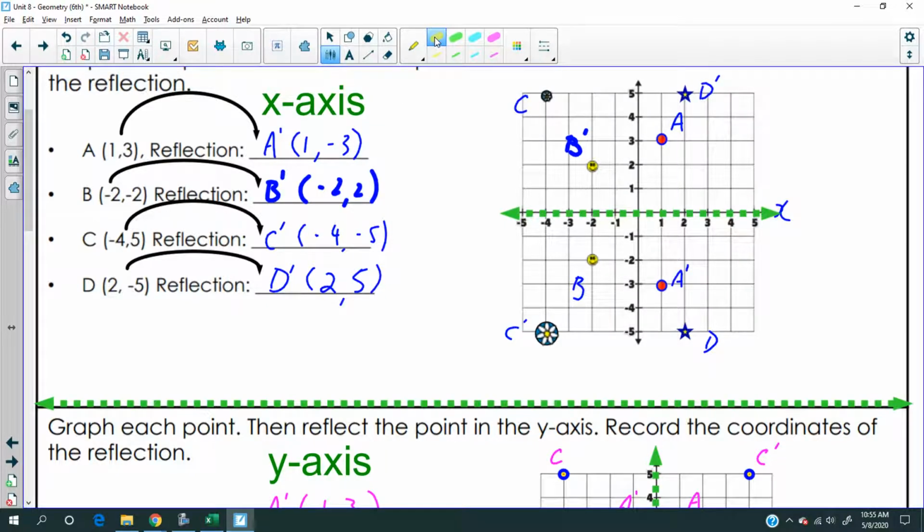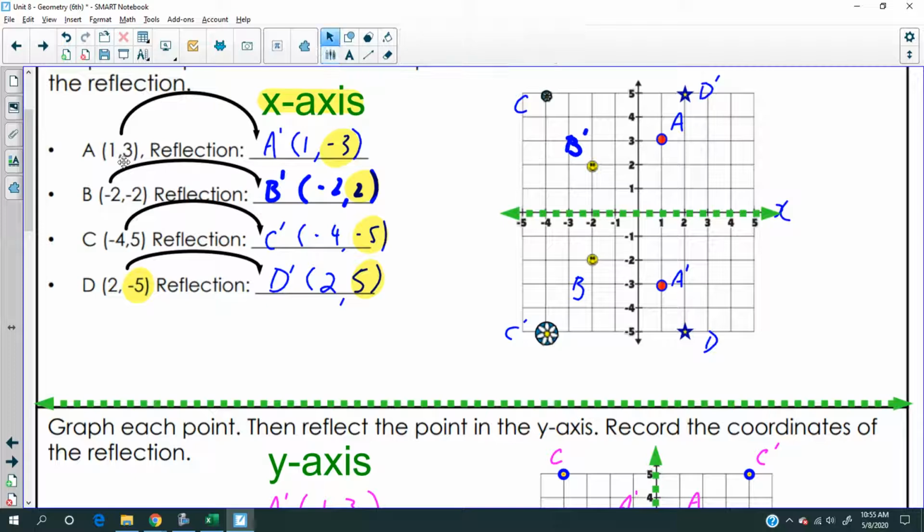Look, let's see what's the best highlighter to use. This one's the best highlighter to use. Look, have you noticed when we reflect across the x-axis, all the y coordinates turn into a different number, right? And not only is it different, it's specific. You see how it went from 3 to -3? -2 now is +2. 5 is now -5. And look, -5 is now +5. Have you noticed they all turn into the opposite number, right?